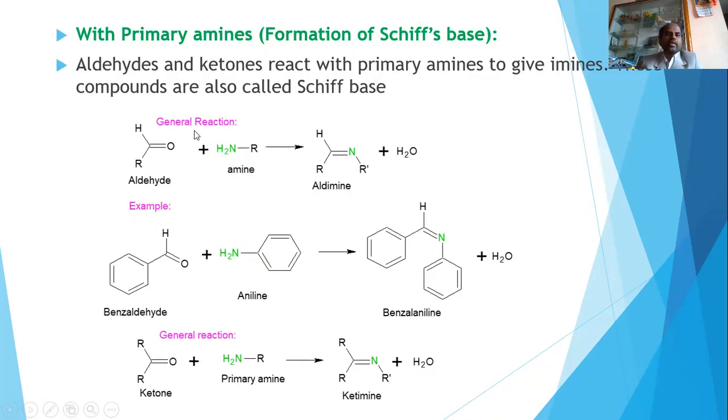Next slide, reaction of aldehyde with primary amines. Here, the formed product is also called a Schiff base. So let's take a general reaction of aldehyde. This is a general formula. Aldehyde reacts with amine. So this H2 and O will go out as water, and there will be a new bond formation between the C double bond N, forming an aldimine.